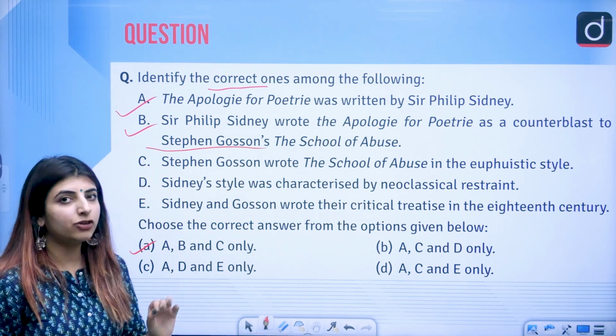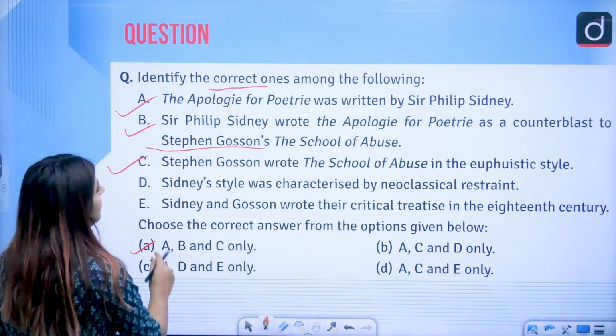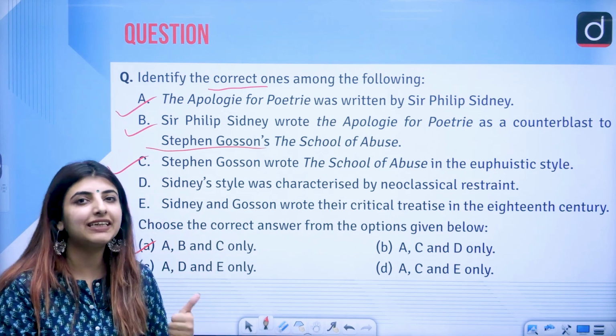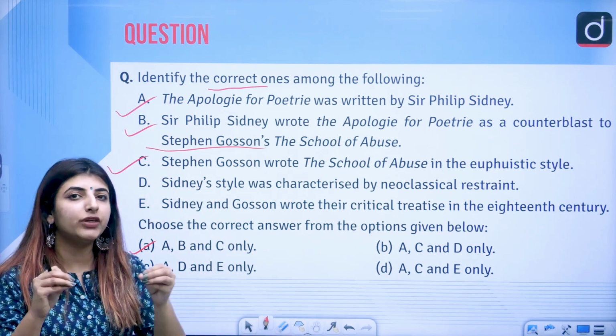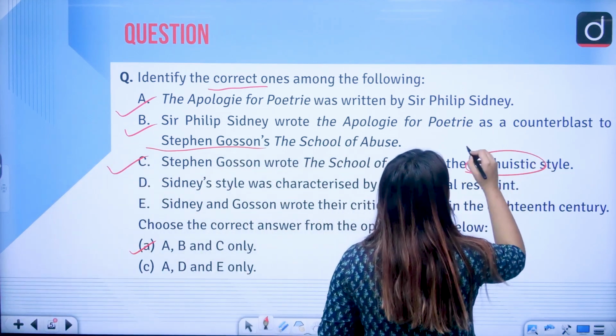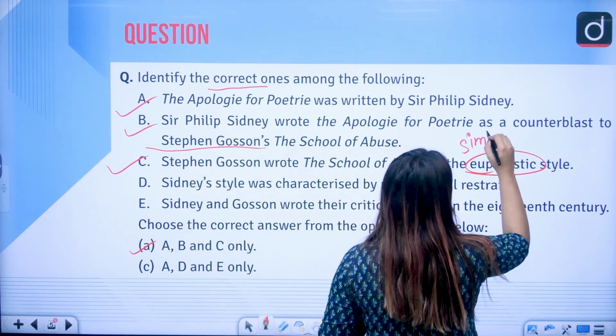Correct. So this statement is also true. Third is Stephen Gosson wrote The School of Abuse in a euphuistic style. Now what is a euphuistic style? Euphuistic style is something which talks about a lot of similes, the usage of similes,